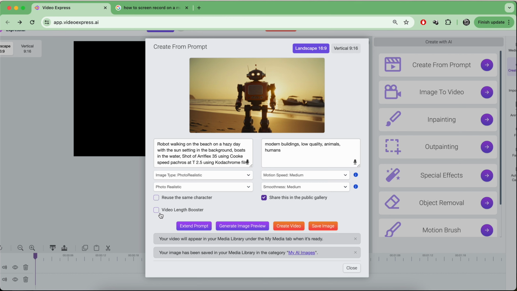One is I can hit video length booster. Currently it's going to give me about a 3-second clip. If I hit the video length booster, it'll give me about a 6-second clip. But one thing I'll say about this is that they only added this feature recently, and it sometimes works well, sometimes doesn't. Sometimes it'll give you 3 seconds of really nice, and then another 3 seconds of more poor, pasty quality. Sometimes it'll give you the opposite, where the beginning isn't so good, but the last 3 seconds is better. But usually there's a hard cut at the 3-second mark where there's an obvious change. It's not usually smooth. Anyway, it's just something to realize.